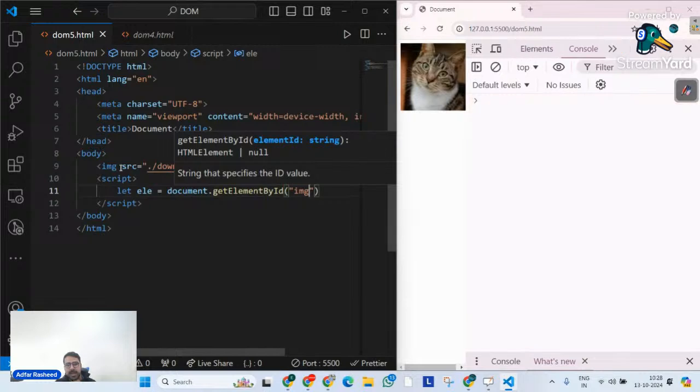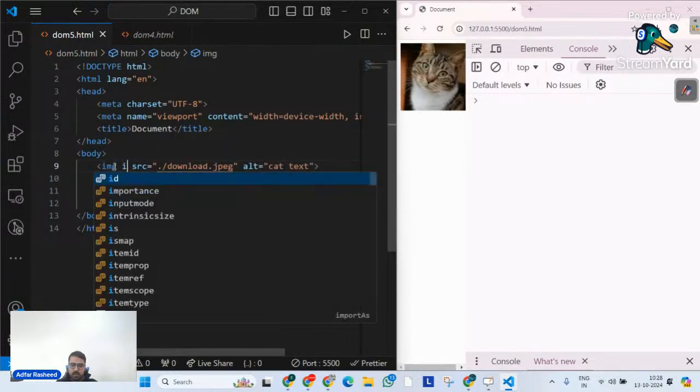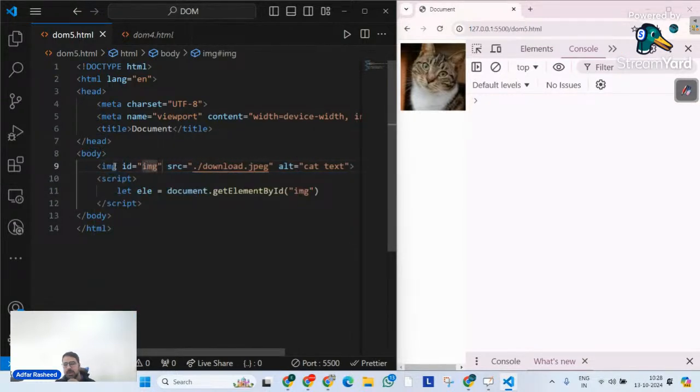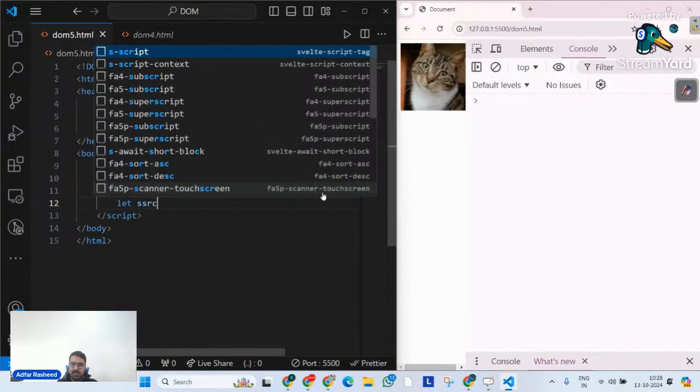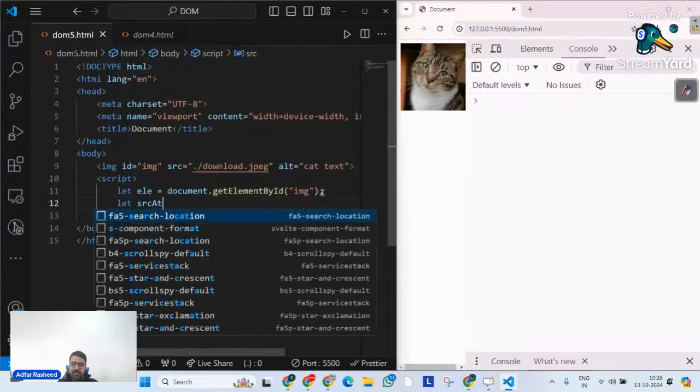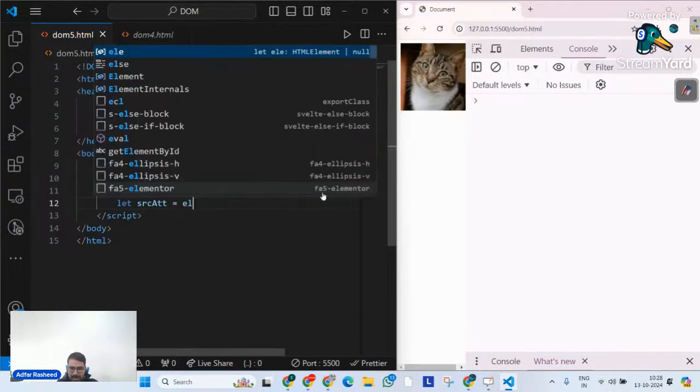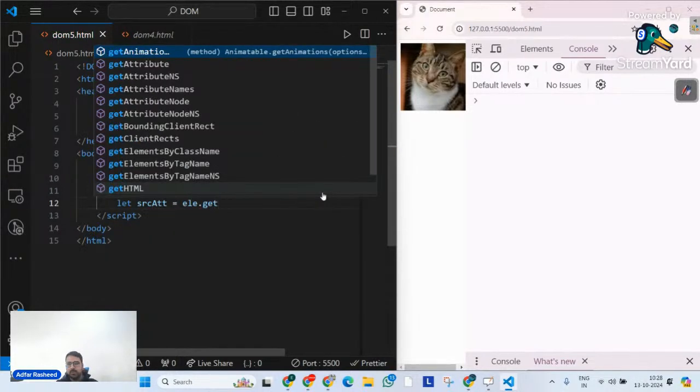So let me give it an ID over there. ID is equal to img. So we all agree that inside this variable ele, we have this ID image. Now I want to read an attribute. And in order to read an attribute, there's a method that we call getAttribute. So I will define a variable, let src or srcAtt is equal to, on my ele, please get an attribute.